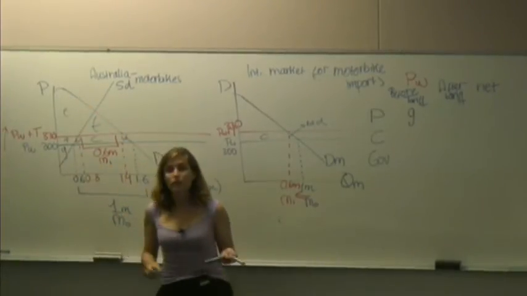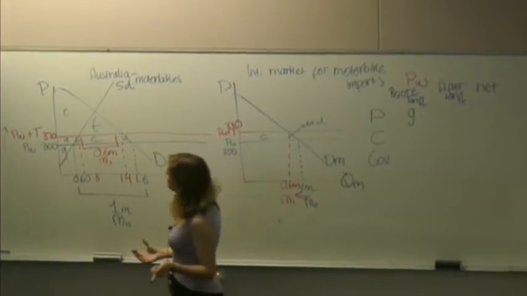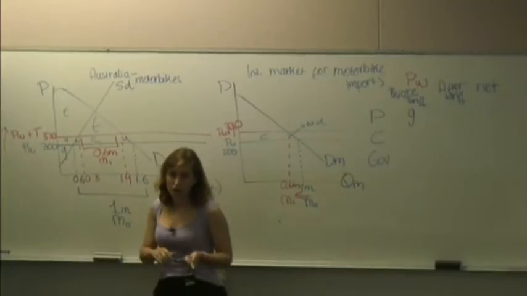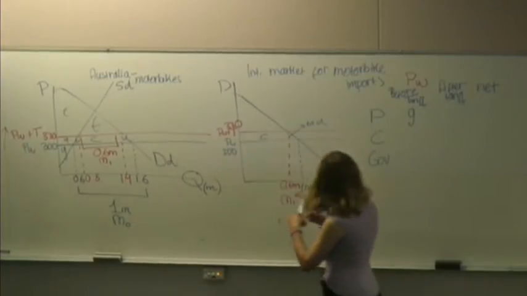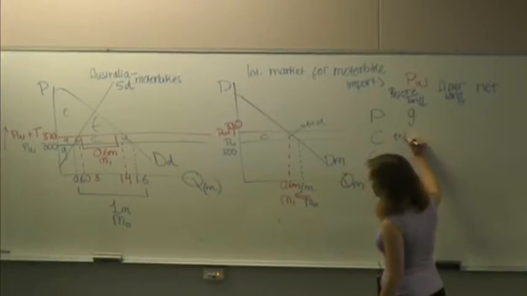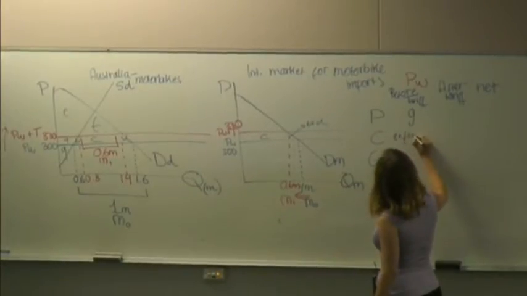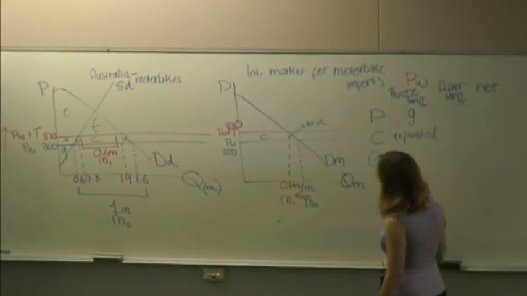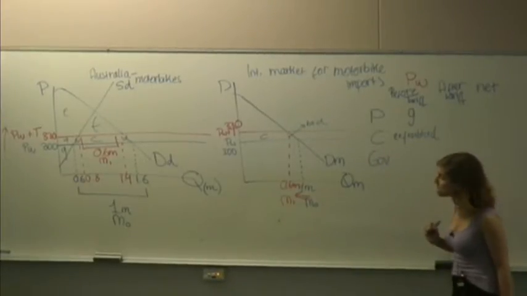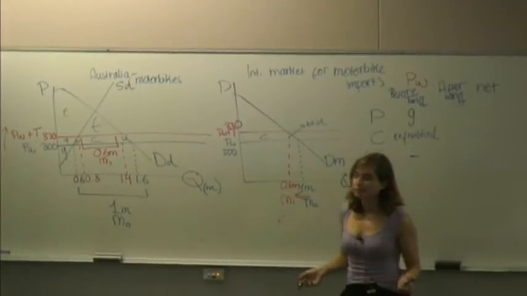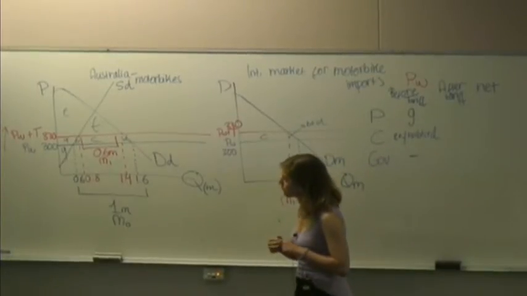Do recall that consumer surplus is the area above the price and below the demand curve. So looking at that, their surplus is area E plus F plus A plus B plus C plus D. So they're quite happy. The government, before the tariff, is not getting anything. So they start off with nothing.